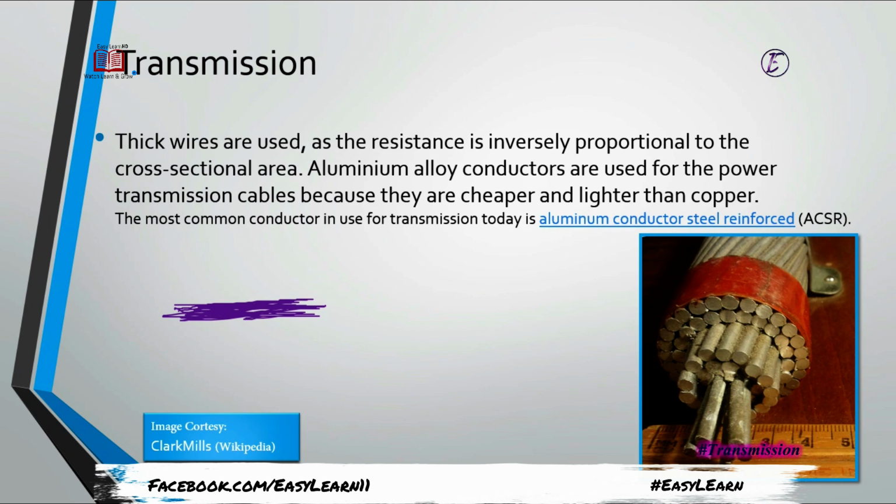So the resistance of the wire will be reduced, because the current gets more chance to pass through with multiple ways.